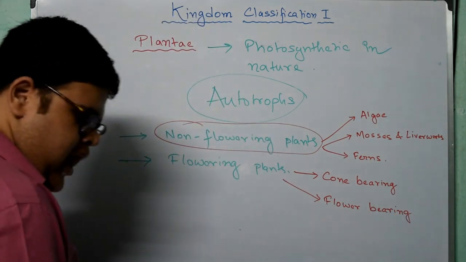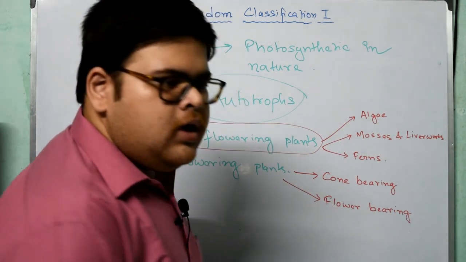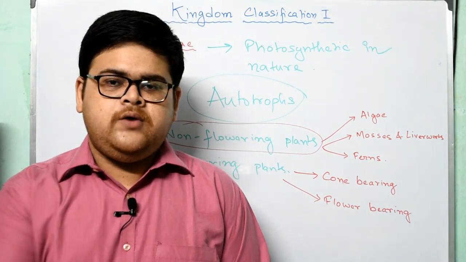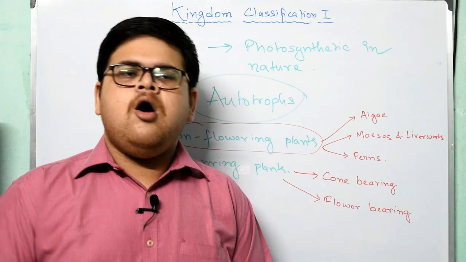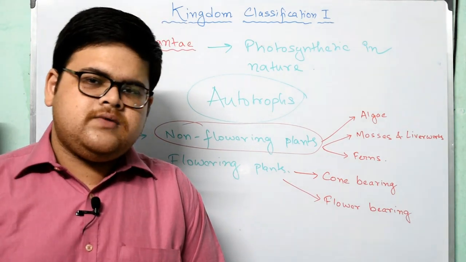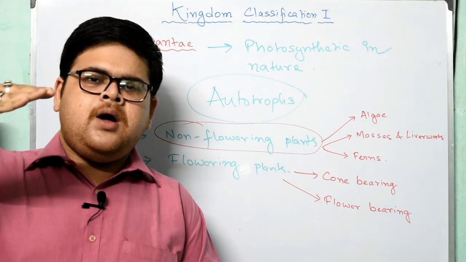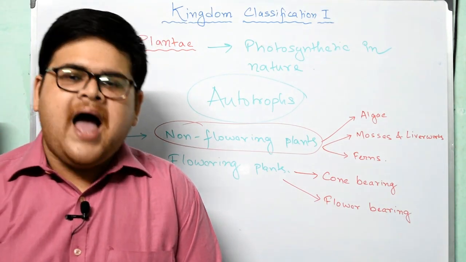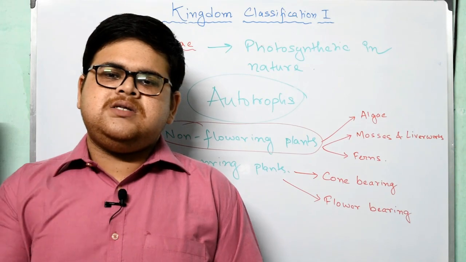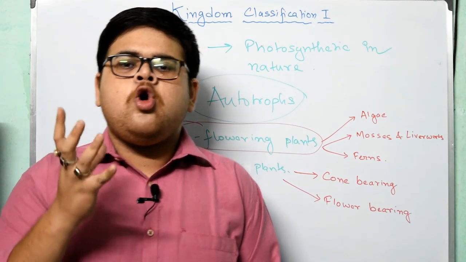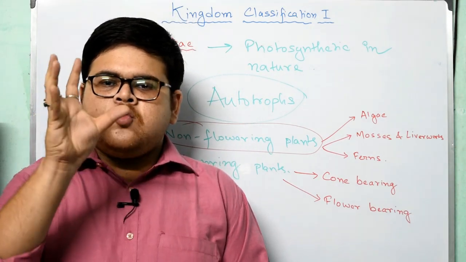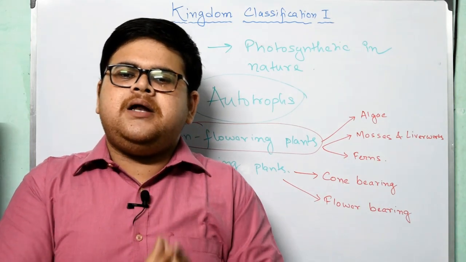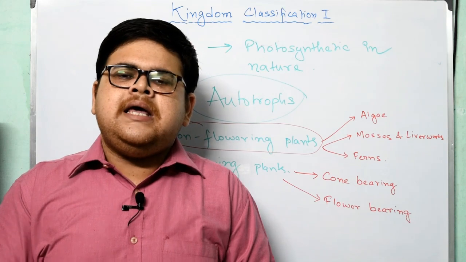Now, how many of you have been to a hill station, say Darjeeling or Himachal Pradesh or any place which is a bit up from the sea level? If you have gone there, you have seen certain plants that are producing cones, cone-like structures, particularly in many hilly areas.